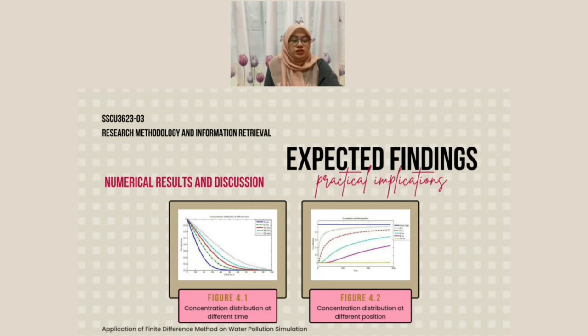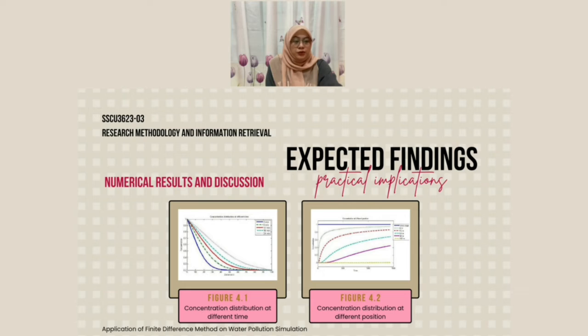Consider the initial concentration C(x,0) equal to 0 and the constant boundary values C(0,t) equals 1 and C(100,t) equals 0. The concentration profile is demonstrated in figure 4.1, considering the concentration distribution at different time, distance, and concentration parameters. The curve marked with solid line shows the concentration profile for 4 minutes, and the visible curve with dotted and dashed line represents the concentration profile for 8 minutes.